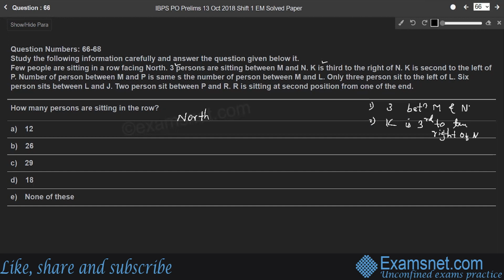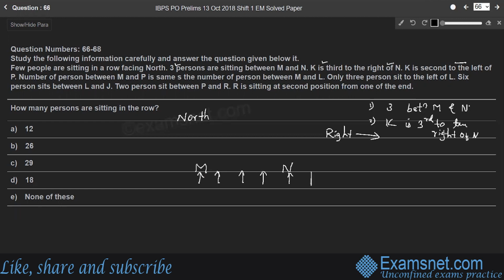North is here. So all are facing north. So I'll consider M and N. M here and N. So in between M and N, there are 3 persons, right? 1, 2, 3 persons, right? So M and N are 2 persons here, right? So next part, K is third to the right of N. That means to the right means here.